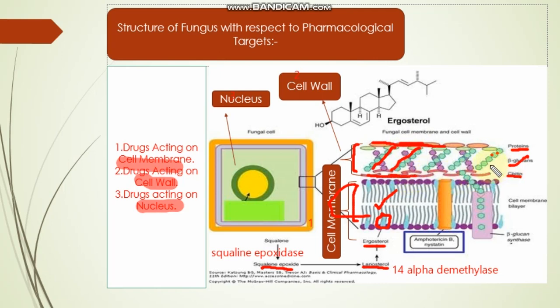And these small parts, the small transition compounds, which are known as beta glucan, are synthesized by the beta glucan synthase. This is the beta glucan synthase enzyme, and this is beta glucan, and this beta glucan then links the protein and chitin layer with each other and provides structural integrity to the fungus cell. So this is the second part of the fungus cell, which is cell wall.